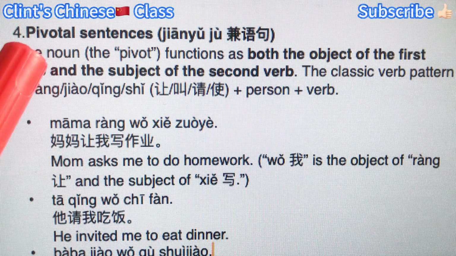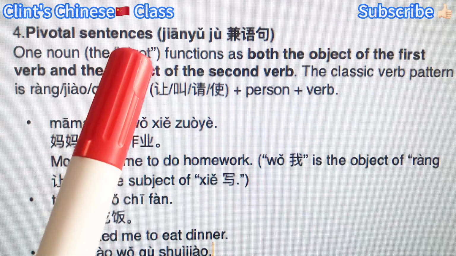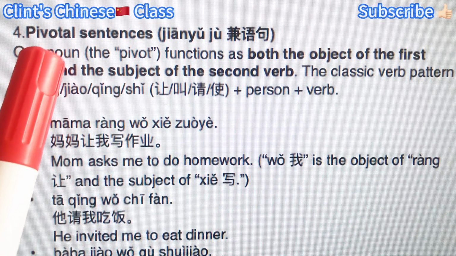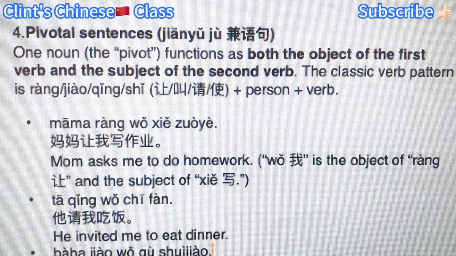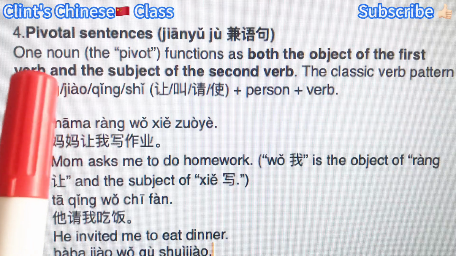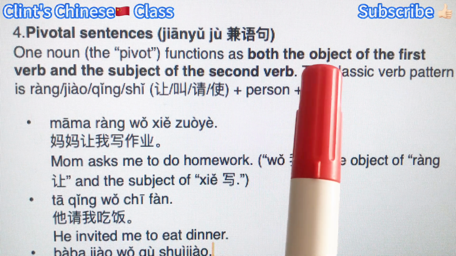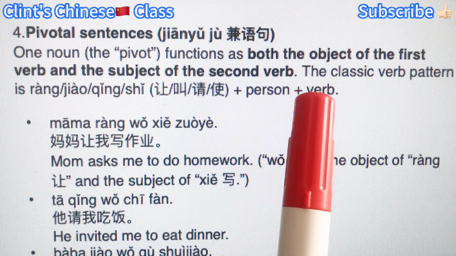And today we're going to learn the fourth type of special sentence pattern in Chinese simple sentences. It's called pivotal sentences, 兼语句. Meaning, there is a noun in this sentence that functions as both the object of the first verb and the subject of the second verb.